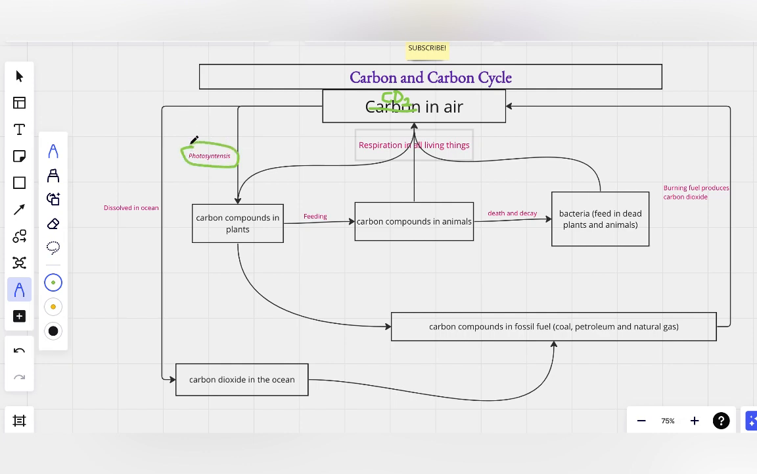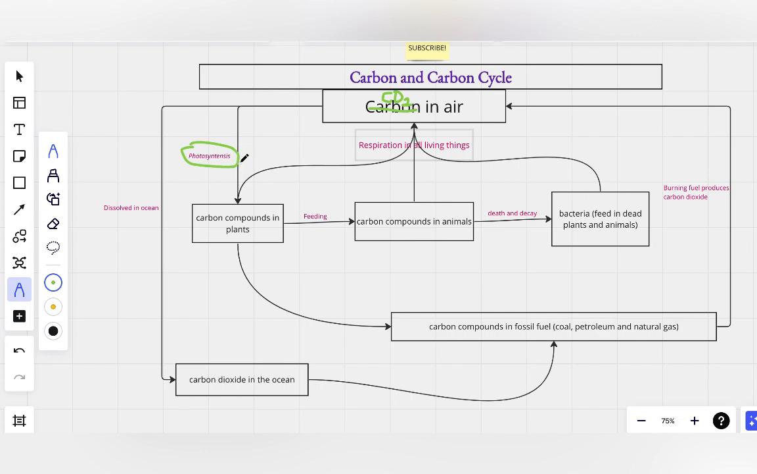Now, the plants on the land and also phytoplankton in the sea. So photosynthesis by green plants on the land and by phytoplankton in the sea. Both the plants on the land and the plants in the water, which are called phytoplankton. Photosynthesis helps to remove carbon dioxide in the air so that the green plants can manufacture their own food.